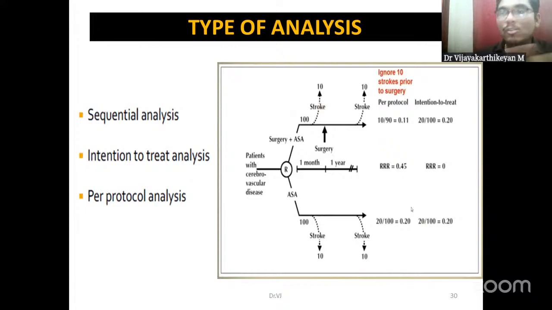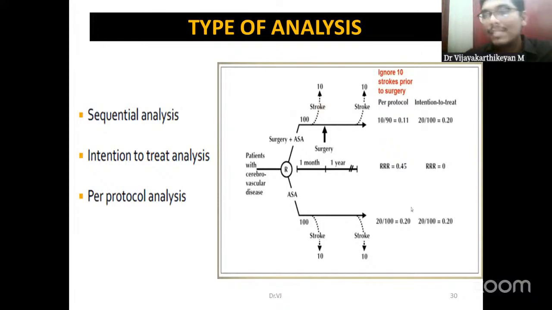We won't be excluding those individuals who left the trial. That is attrition. If they have missed the intervention, left the trial, are not adhering to the intervention, or there is some kind of contamination, or they withdrew from the trial, let it be anything, all those randomized will be analyzed in case of an intention to treat analysis. Whereas in per protocol analysis, we go by the protocol. In the protocol, based upon the inclusion and exclusion criteria we have given, we have to go. Say, for example, if there is some kind of contamination, or they should follow intervention A but they are following intervention B.